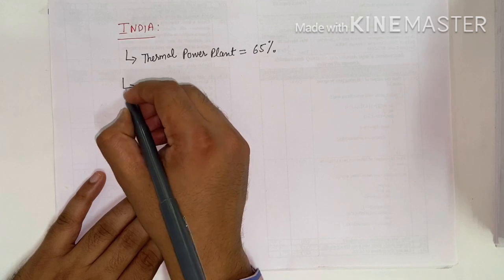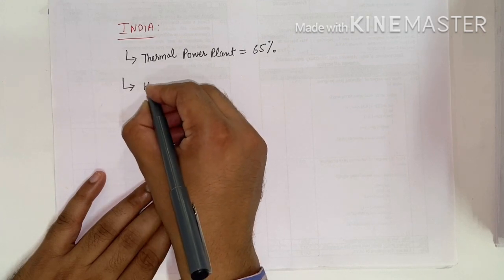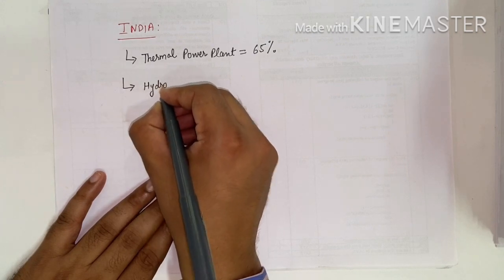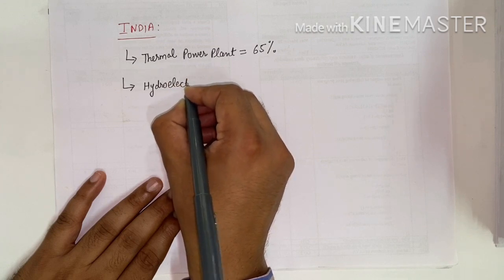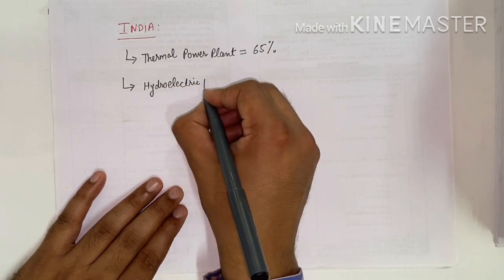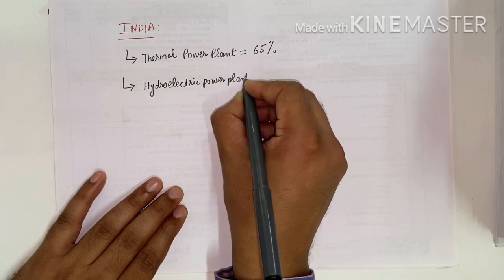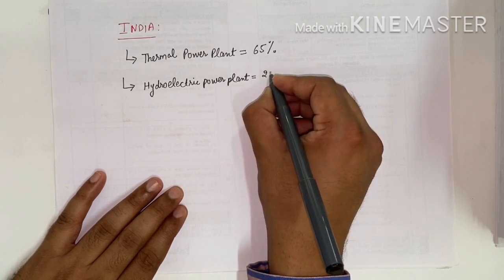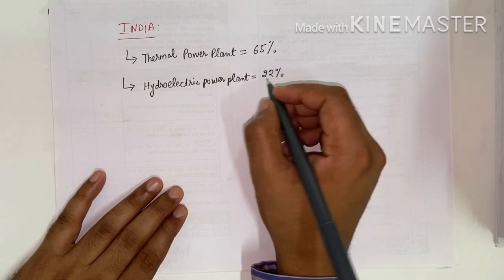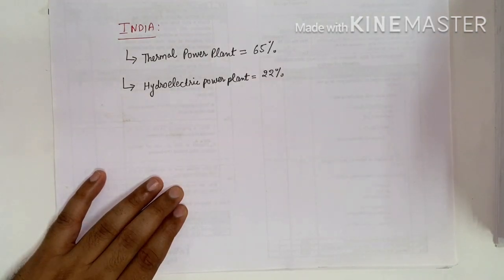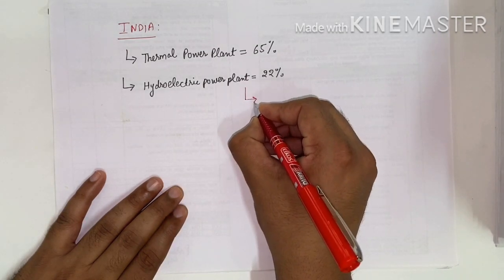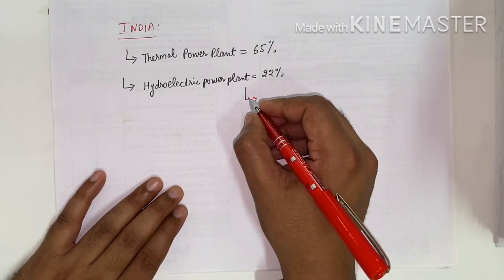After that there is the hydroelectric power plant. With hydroelectric power plants we have generated 22% of electrical energy.